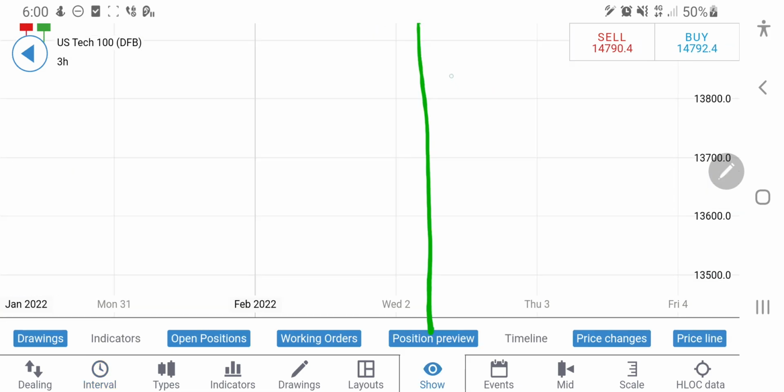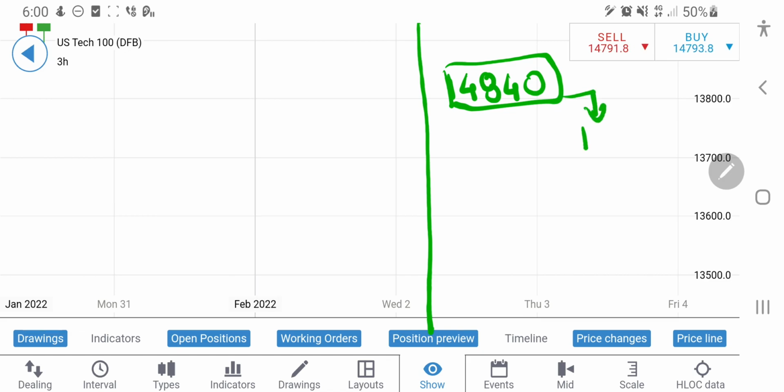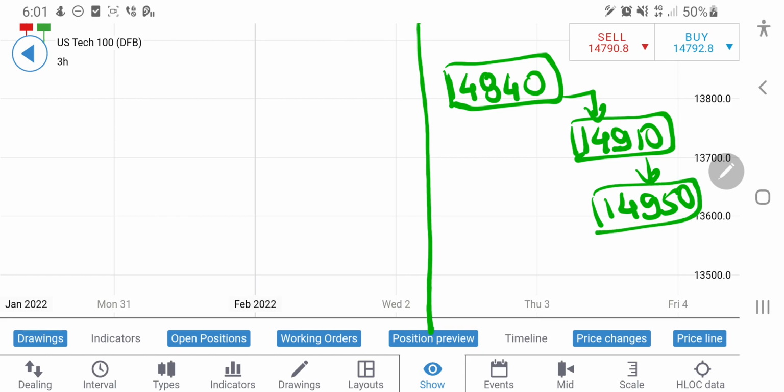Coming to the levels here, I will recommend you to go long at 14840. At this position you can take a long entry. You can expect that the next target is 14,910. Now if 14,910 is taken, then 14,950 and 15,020.